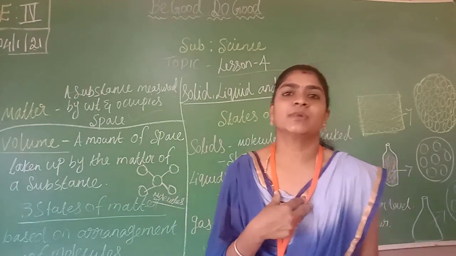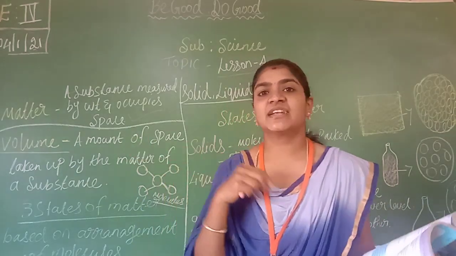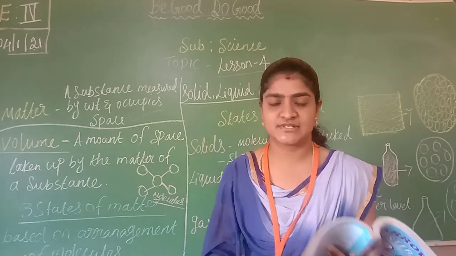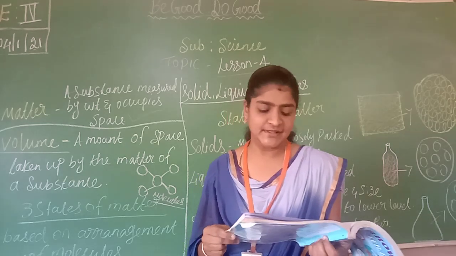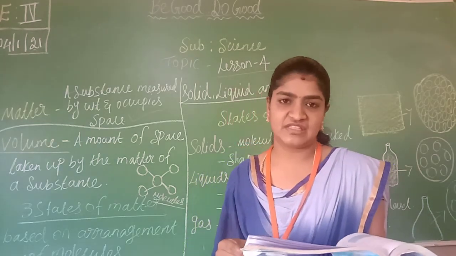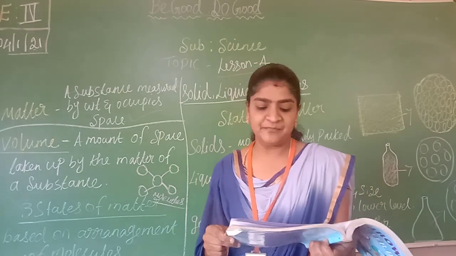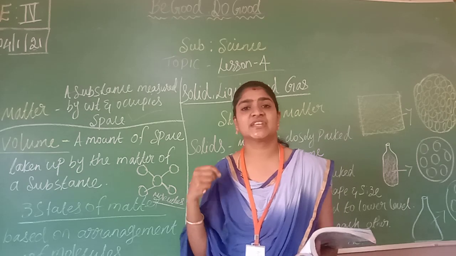Like how a human body and an animal or plant body is made up of cells, those cells we can't see with our naked eyes. Those are called molecules. The molecules are so small that we cannot see them with our naked eyes. The molecules can be seen only under an electron microscope.